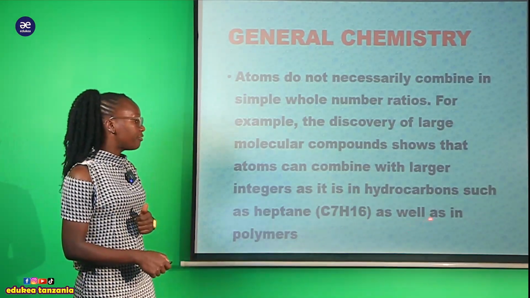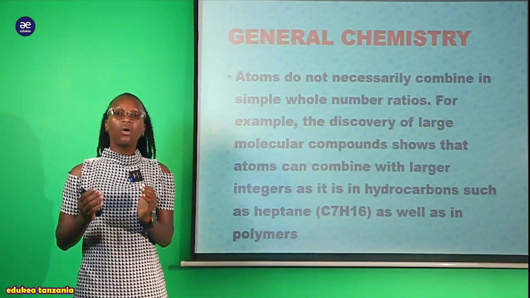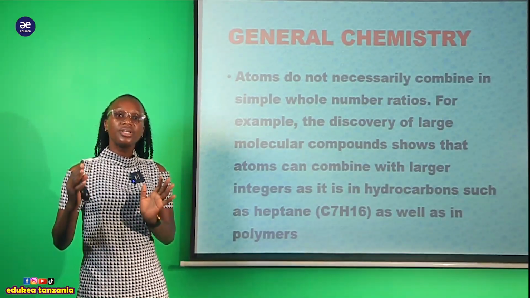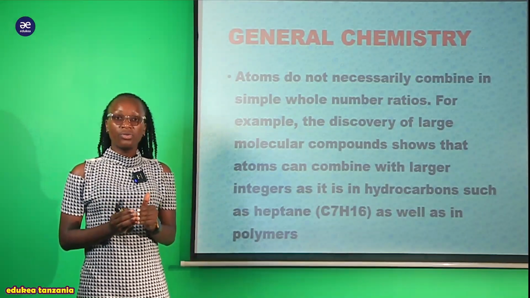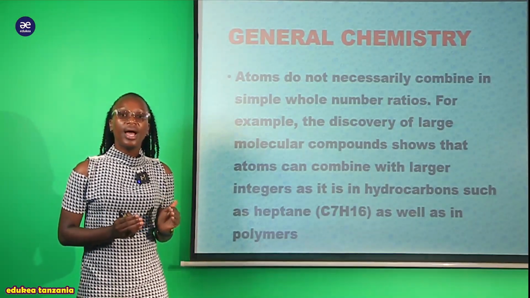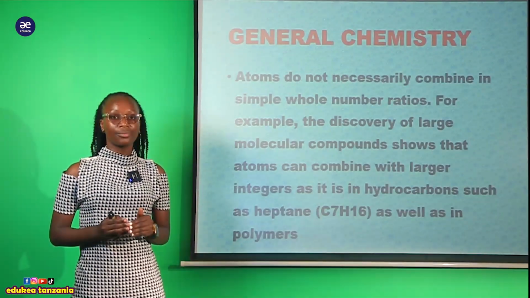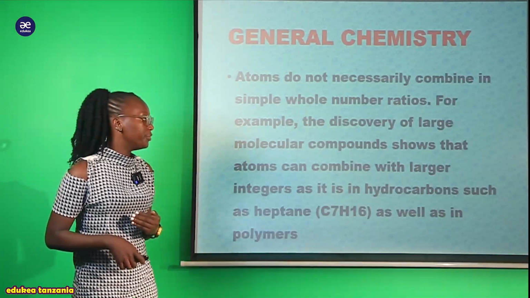But also we have polymer compounds. A polymer compound is a compound which has a large number of atoms. So it's not necessary for atoms in a compound to combine in a simple whole number ratio. No. This is according to the modern Dalton atomic theory.